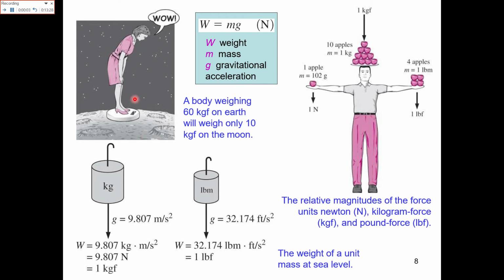Now these are some examples of how weight is equal to mg. Weight is equal to mass times gravitational acceleration. In this example, this is related to the relative magnitude of the force. Here is an apple. Here are basically four apples. Here the apples are 1, 2, 3, 4, 5, 6, 7, 8, 9, 10 and 11. This shows how the message and their interpretations are related.